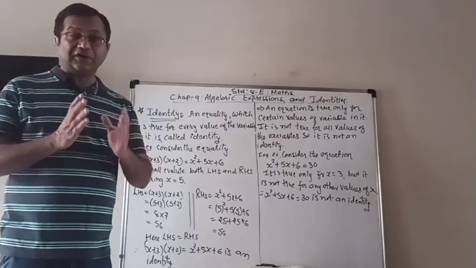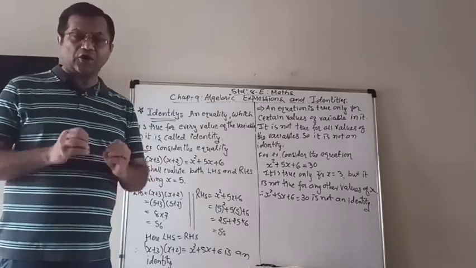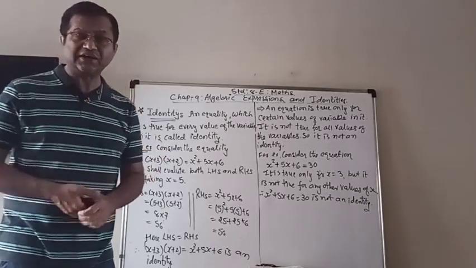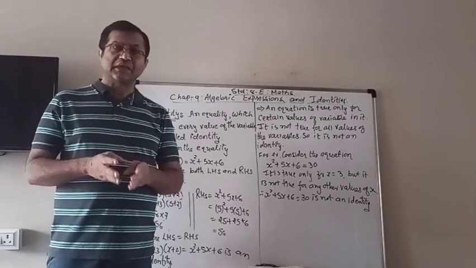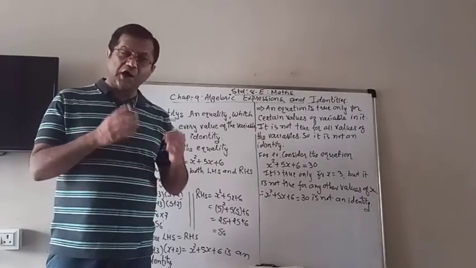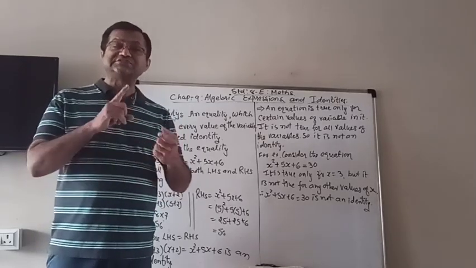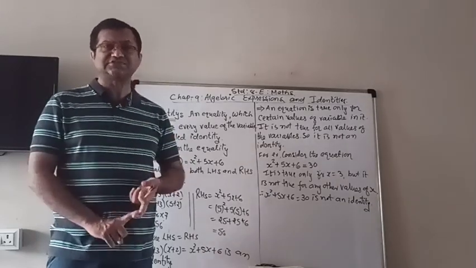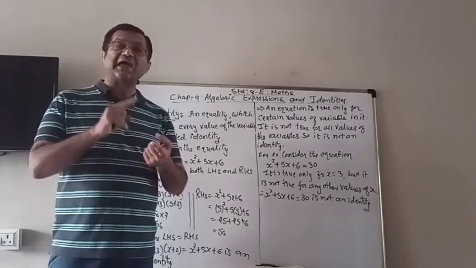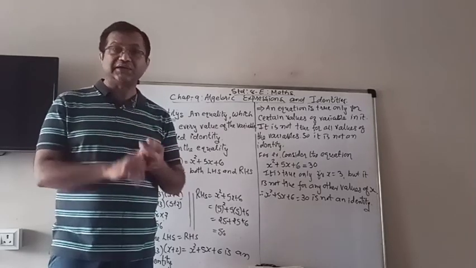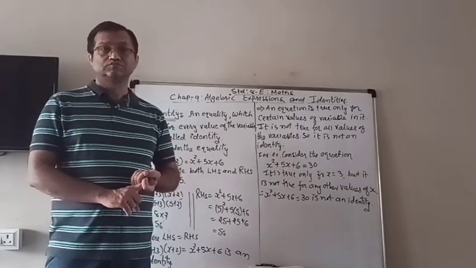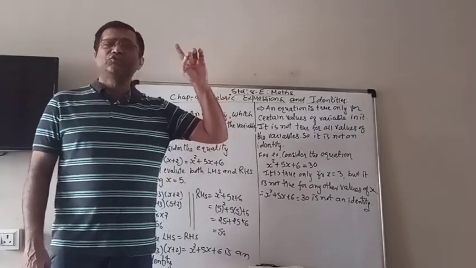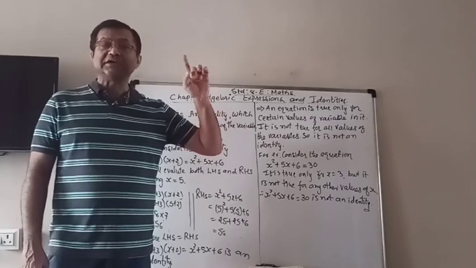So what is identity? I hope you get the idea. Identity is such an equality in which the value of both sides is equal, it will balance for each and every value of a variable. Then it is called an identity. We learned equations